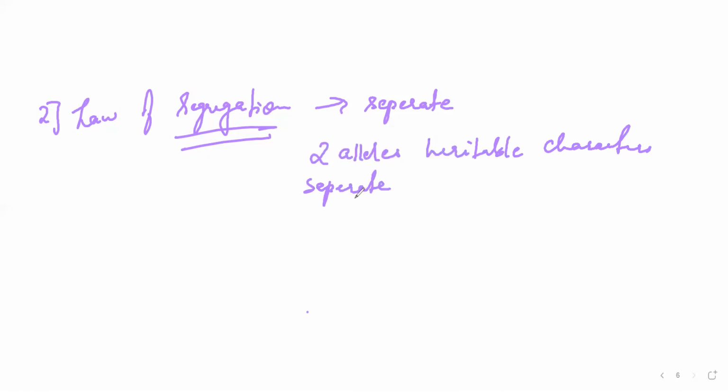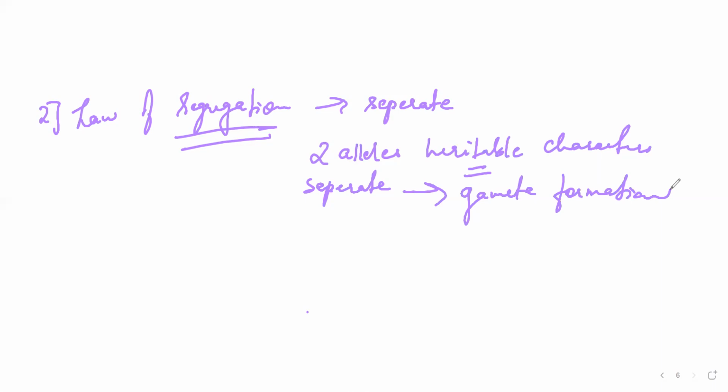This separation happens when the gametes are forming, so you get different products. Whenever there is gamete formation, the two genes separate out to give different characteristics. That is the law of segregation.